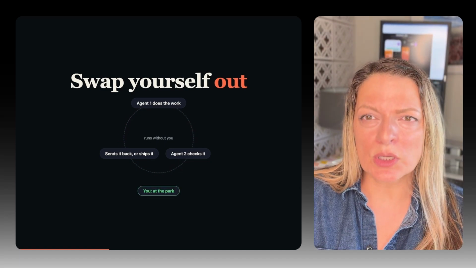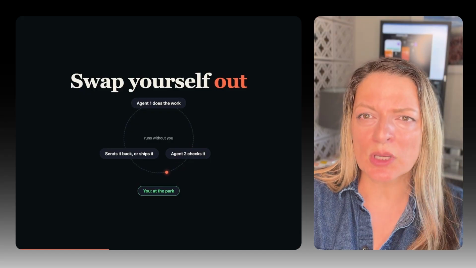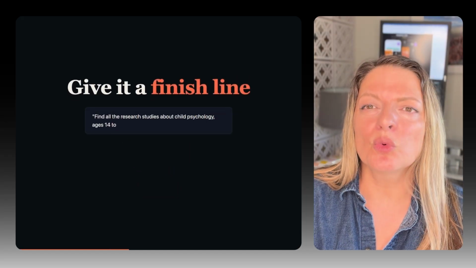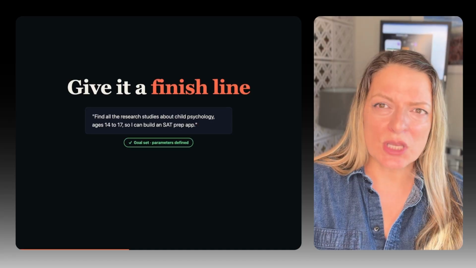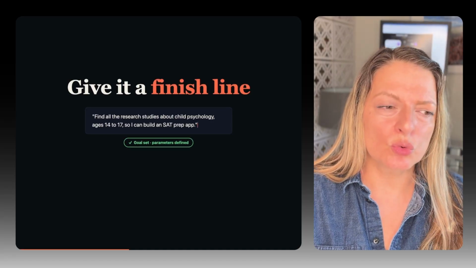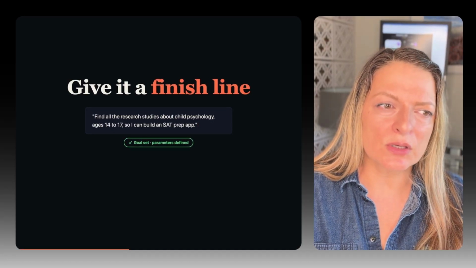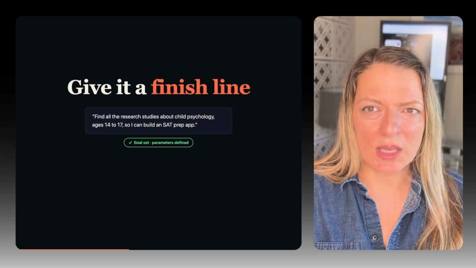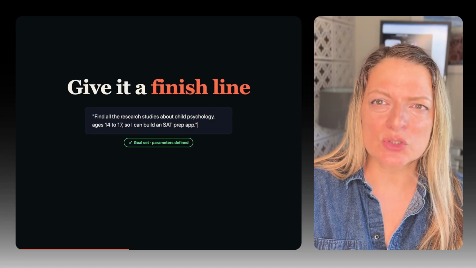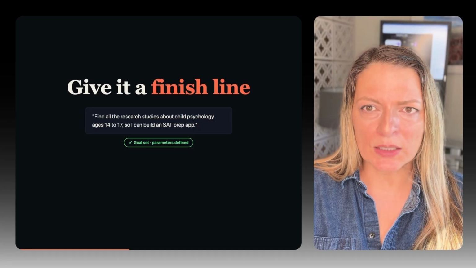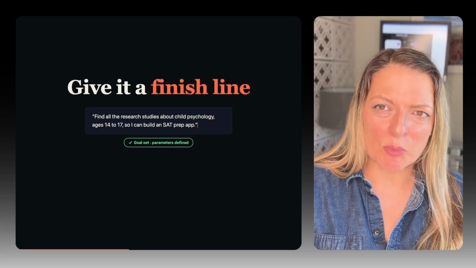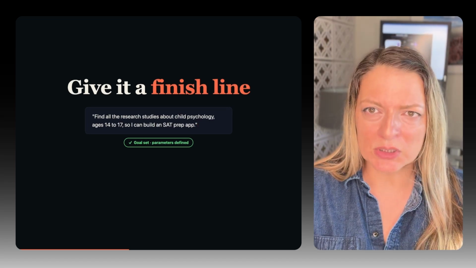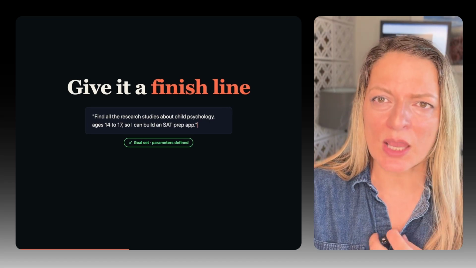So what you are looking to do is build a system that prompts your AI and moves it through the paces while you sleep. In order to do that, you need to have a goal. If you tell AI, "Go find all the research studies about child psychology between the ages of 14 and 17 so that I can build an app that helps with SAT prep," that is a good prompt, because you are defining the parameters of the goal that you are tasking your AI with.